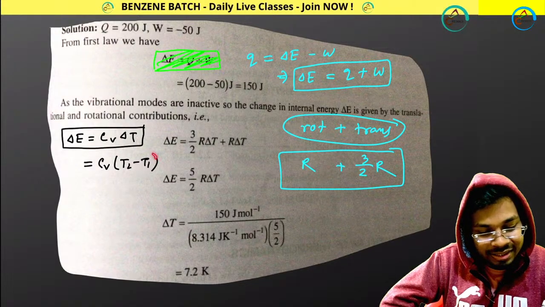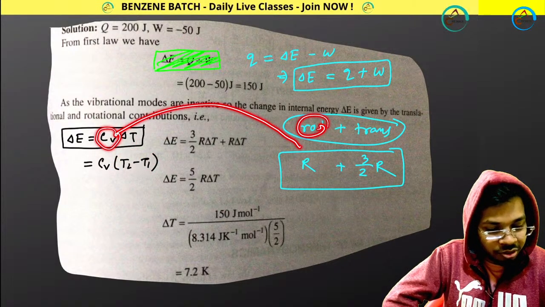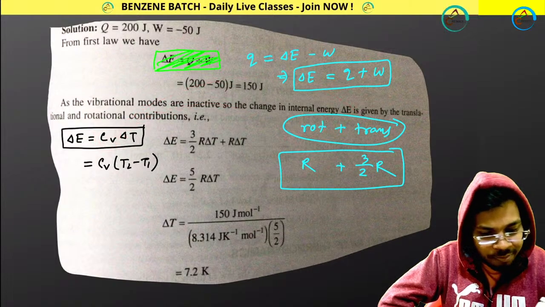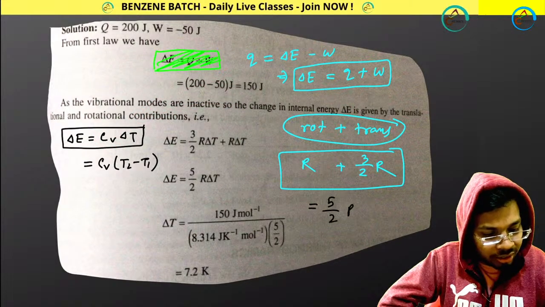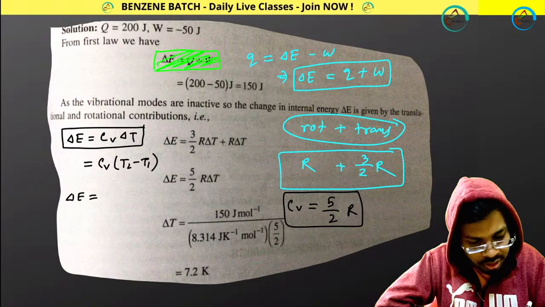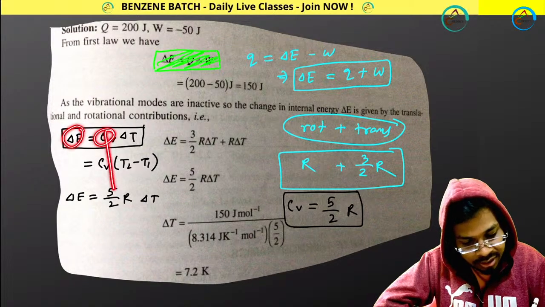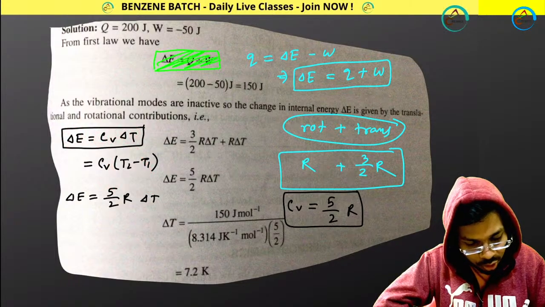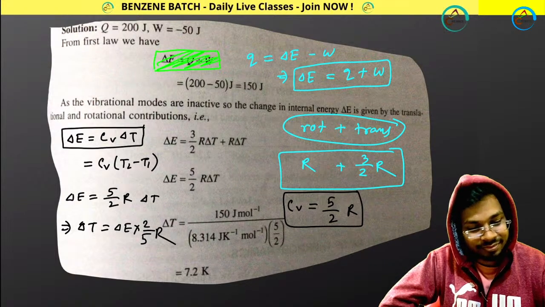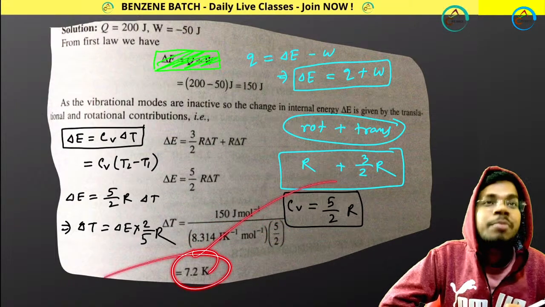T2 minus T1 means delta T. So CV value is this for rotational and translational, total CV is 5/2 R. Now delta E equals total CV, 5 by 2 R, delta T. From here you know delta E value, so delta T will be delta E divided by 5 by 2 R. Put the value: 7.2 Kelvin.